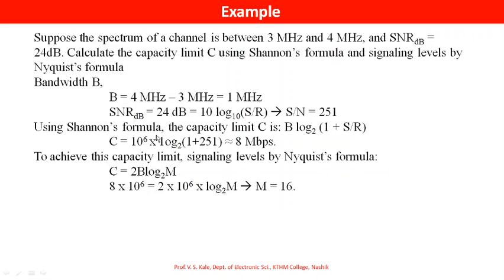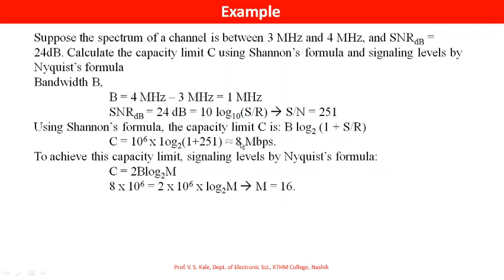Using the Shannon formula, the capacity limit C is B log of, in brackets, 1 plus signal to noise ratio, to the base 2. So C is equal to B, the bandwidth, that is 10^6 log of 2, in brackets 1 plus signal to noise ratio, which is 251. So 251 plus 1, that is 252, and if you solve this we are getting approximately 8 megabits per second.